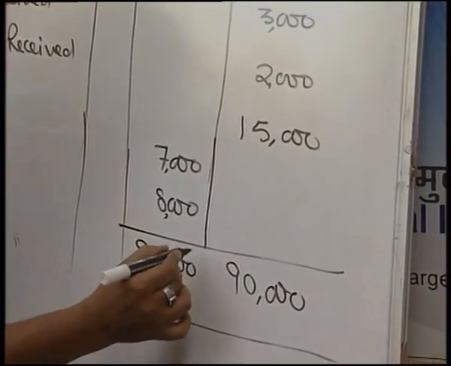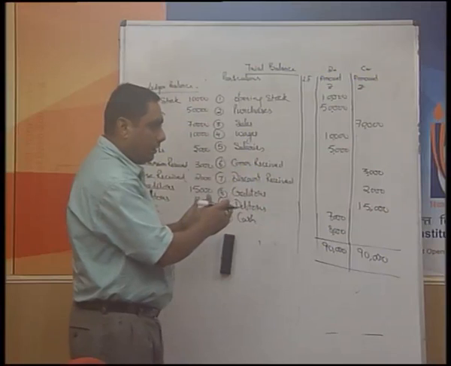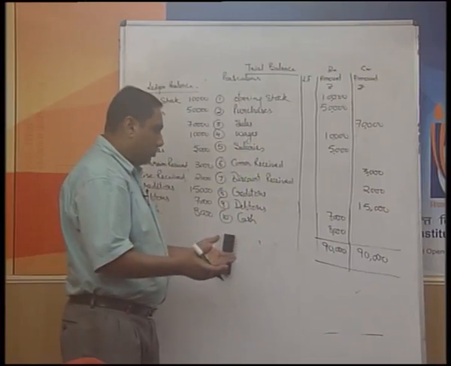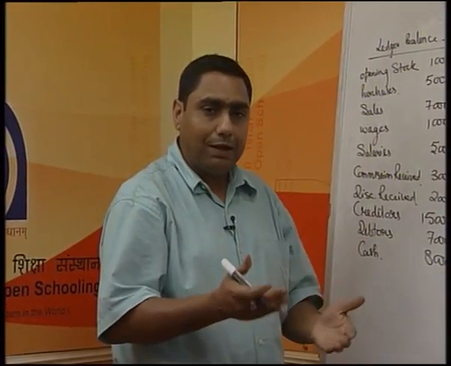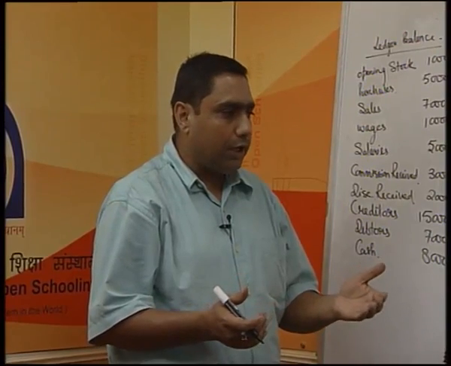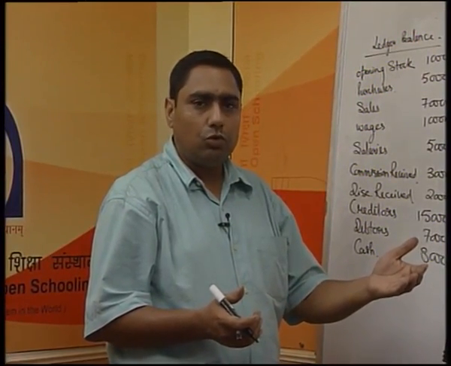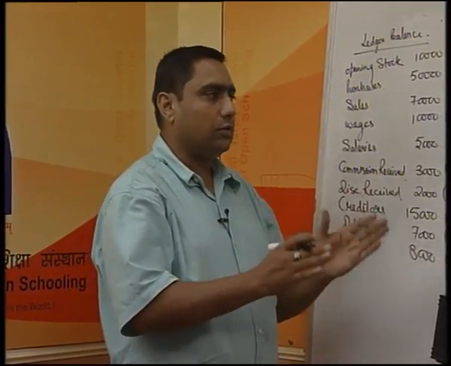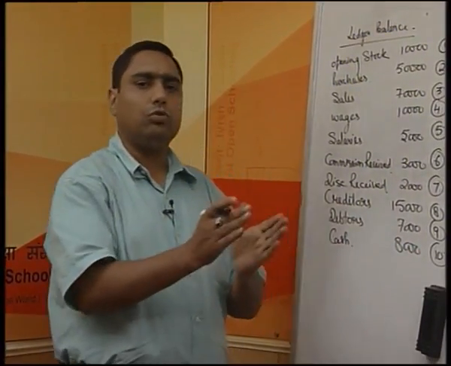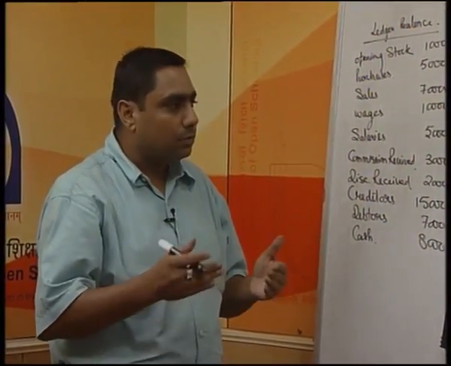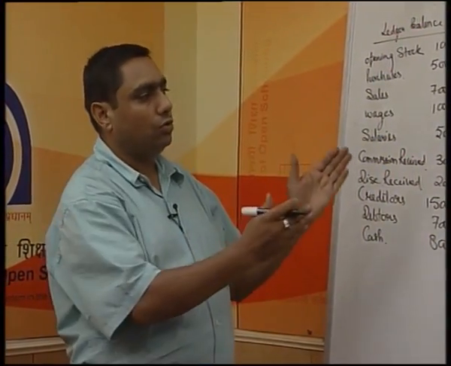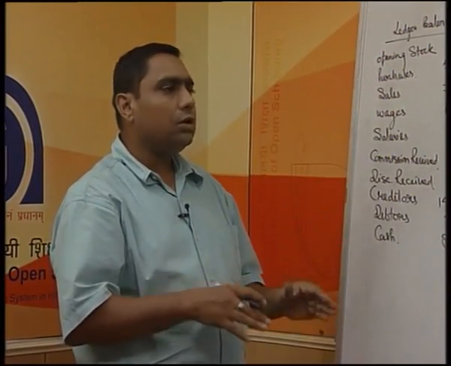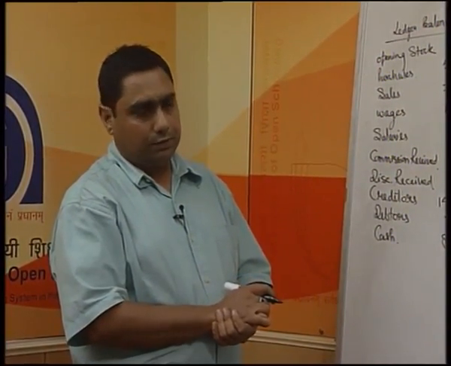Once we say that both the sides of the trial balance are equal, it means, as you know, that there are two hands of a person or two legs of a person and they should be balanced, they should be equal. If one hand is greater than the second hand, it means you are not physically fit. Same is the case with accounting: both the sides of our accounts, debit and credit, should be equal. And to judge that arithmetical accuracy, whether they are correct or not, we prepare a trial balance. So, this is one of the very simple methods. It works as a blueprint before the preparation of the financial statement.